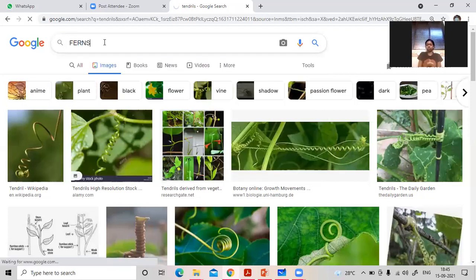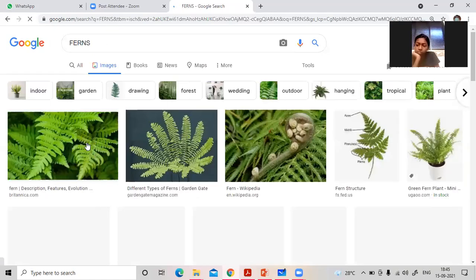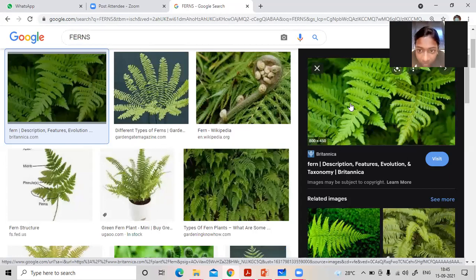So ferns are non-flowering plants. See, these are ferns. In the village, near wells, you can see ferns. Have you seen them? Yes. These ferns will never flower. They will never produce flowers, and they come under the category of non-flowering plants. These non-flowering plants don't have stems and roots.